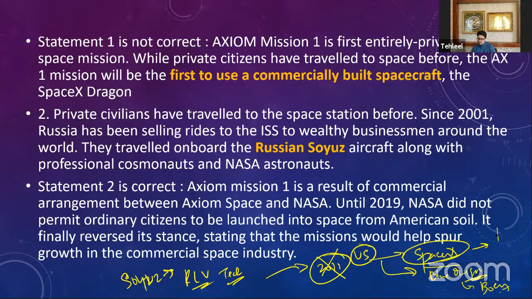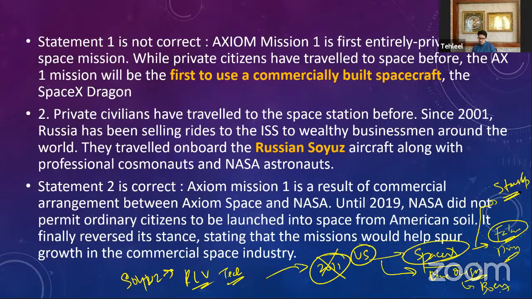It has successfully developed the Falcon rockets, the Dragon rockets. These are RLV technologies, precisely the Falcon 9 and Falcon Heavy. These are the rockets that launch up into space and vertically land back onto the Earth. Now they are developing the Starship. Starship is again an RLV technology, in which the rocket will go up and will not land vertically, but will have a belly flop landing. It comes down horizontally, and just before landing, it turns vertical and gets down to the ground. Now that is a development done by SpaceX.